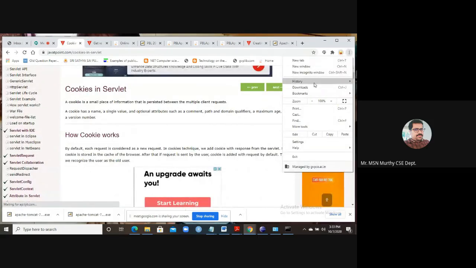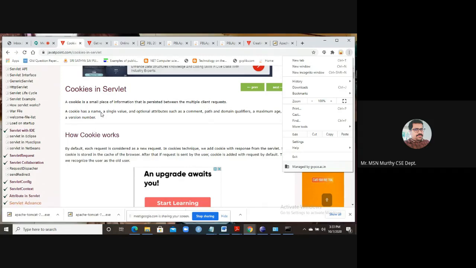So cookies in general you can observe here in the website. Any web page you see, history is available in the form of different things. Settings, if you go for settings, it maintains everything: cookies, cache, everything. So a cookie is a small piece of information that is persisted between multiple client requests.